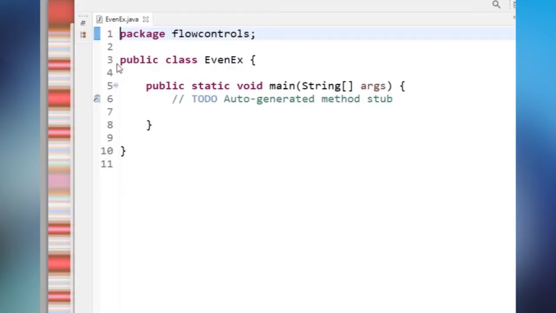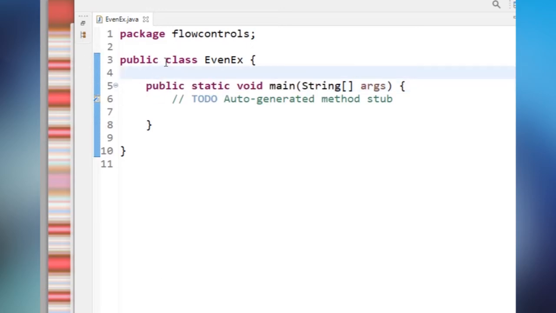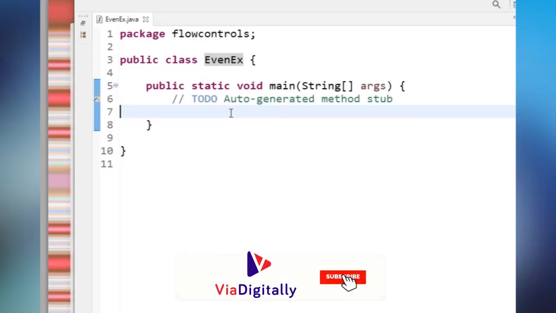Here I'm taking one class. As of now, just concentrate on the public class syntax. I'm taking one class with the name EvenEx. Now what I want to do is find out whether a number is even or not. For that I want to write a program in Java.